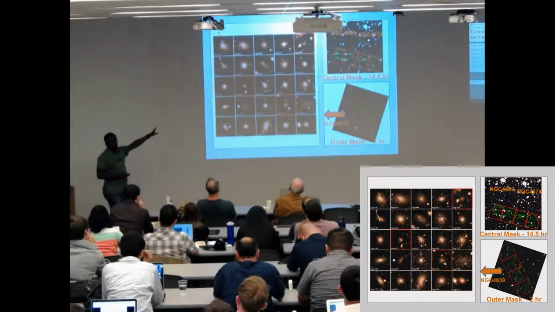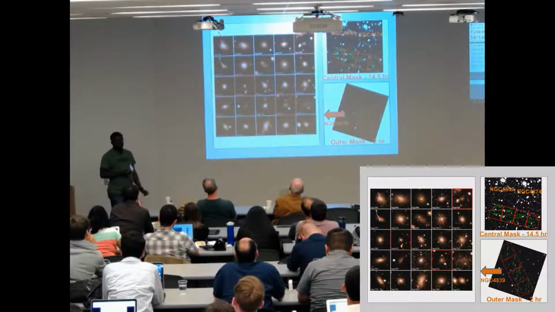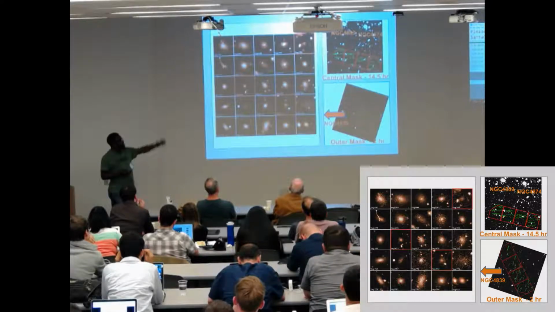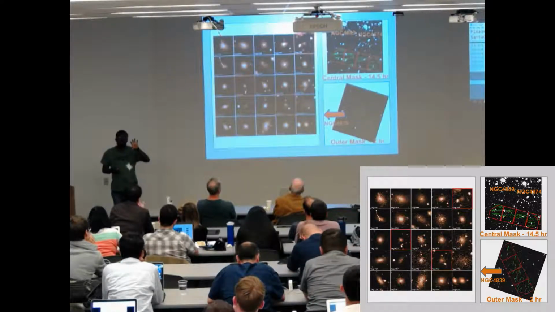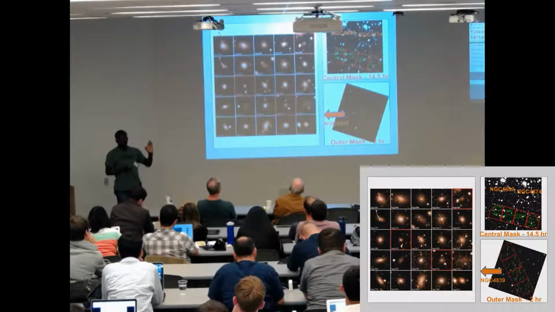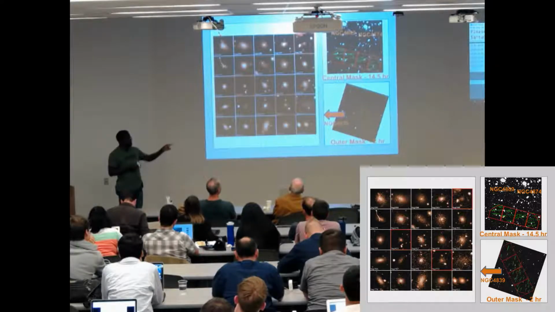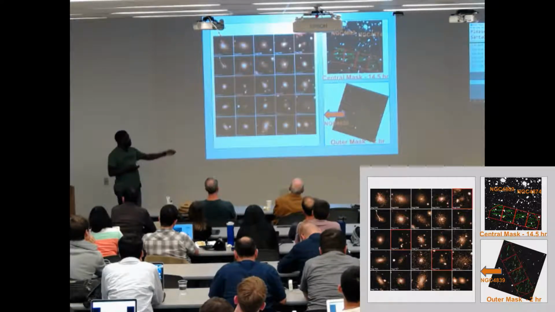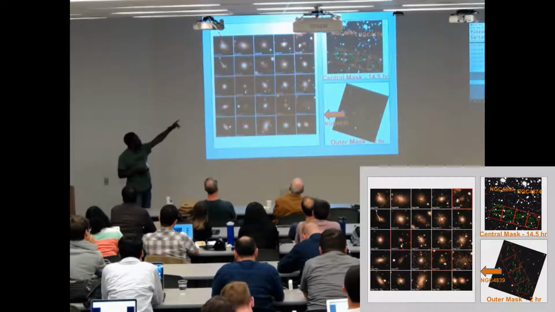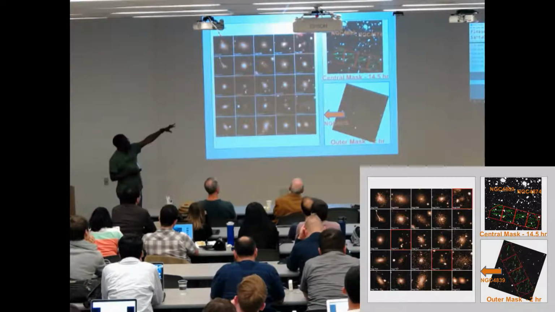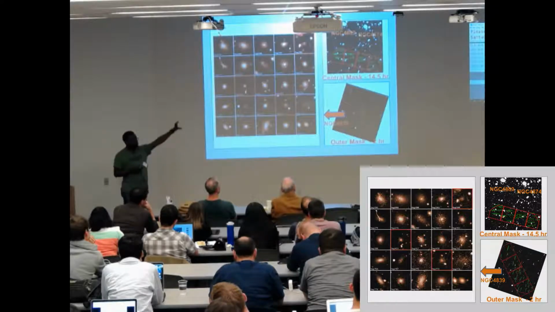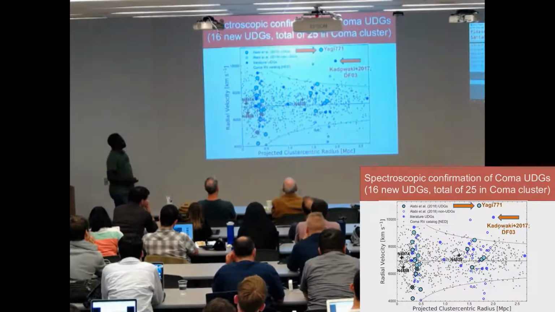So this is what our galaxies look like. Each of the thumbnails I'm showing here is 10 kiloparsec by 10 kiloparsec. And then we used 2 masks, one within the projected core of the cluster. It's at a distance of 0.5 megaparsec from the cluster center. And we integrated on that mask for 14.5 hours. Then the second mask is in the outskirts, and we only stayed on it for 2 hours. And if you're familiar with Coma cluster, you can see our mask with respect to the 3 most luminous galaxies in the cluster. So straight to our result.